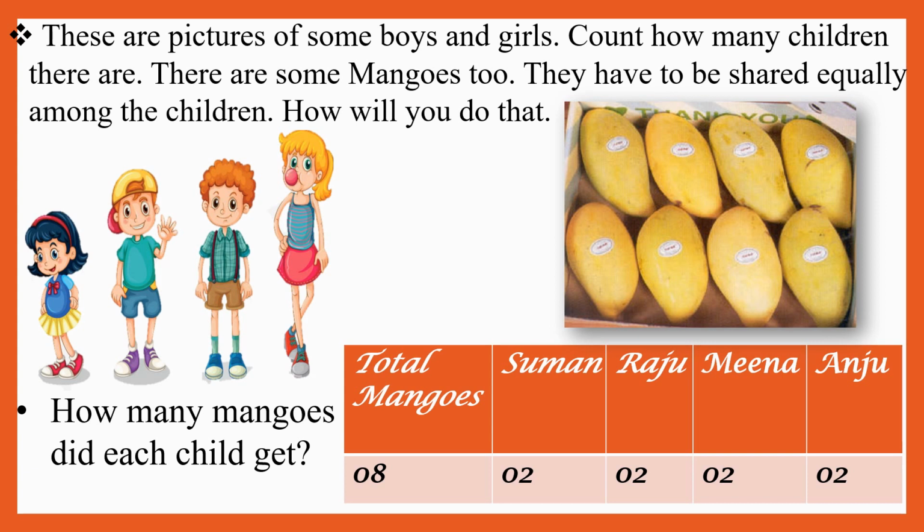Students, how many children are there here? Yes, there are 1, 2, 3, 4 children. Their names are Suman, Raju, Meena and Anju. Students, you can see in the box, what are they? Yes, they are mangoes. Wow, so tasty, they are looking so fresh. So let us count how many mangoes are there here.